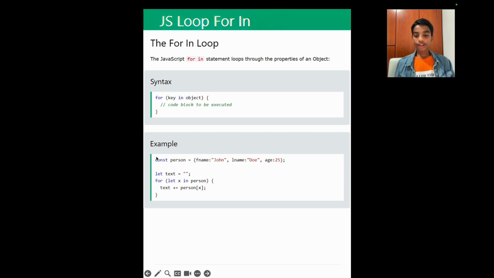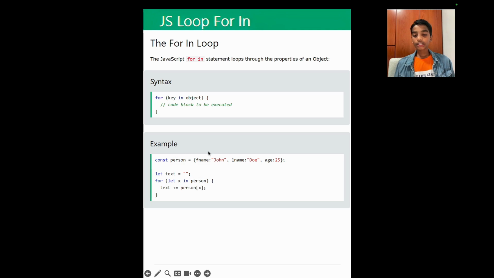So in this example, we have declared an object called person using the const keyword. We have given it three properties: fname, lname, and age, and they have John, Doe, and 25 respectively. We have declared a variable called text, which we are going to add to. In this for loop, we have declared a variable called x, and then we have written the in keyword and then person.